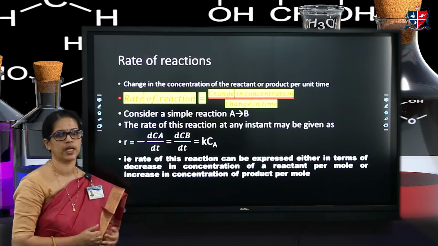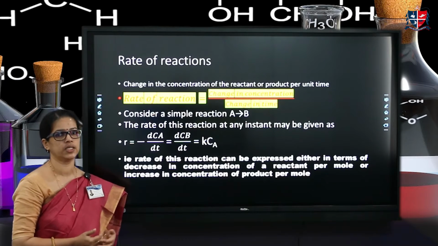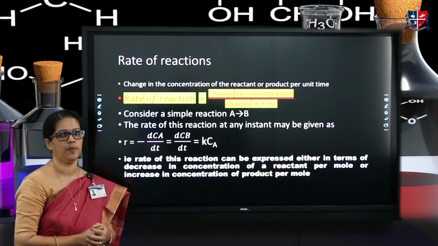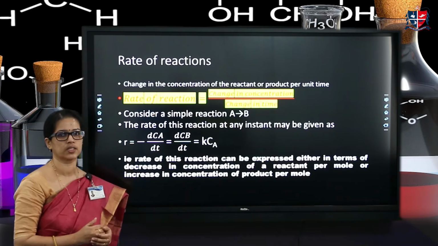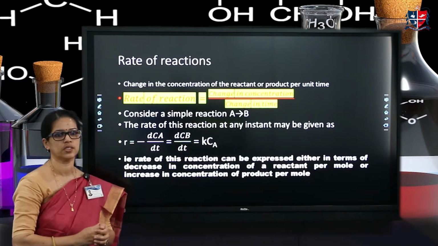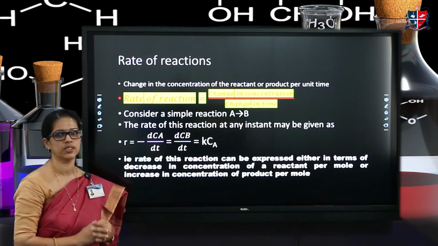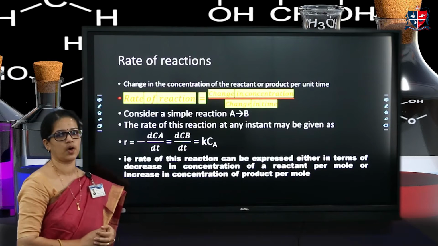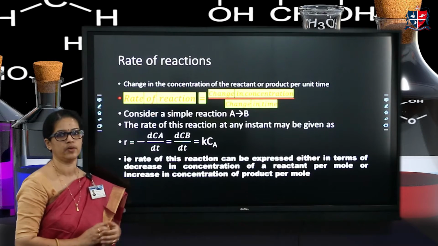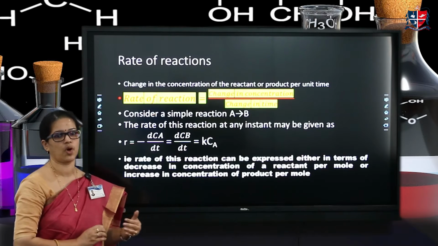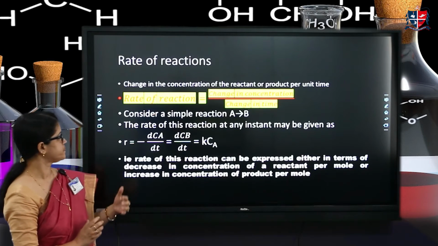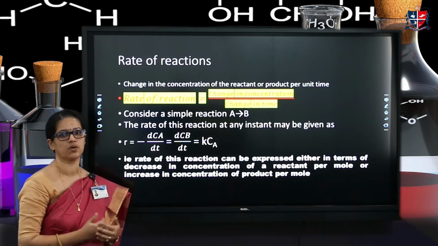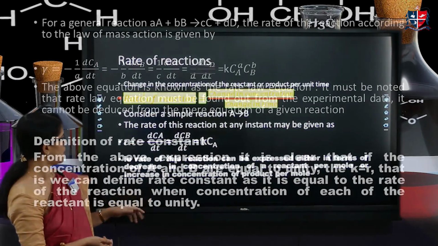So in this case, the rate can be expressed as minus dCA by dt, where CA means concentration of the reactant A. Since during the reaction the concentration of the reactant decreases, we put a negative sign there. And we can express it also in terms of the product, that is dCB by dt, where CB is the concentration of the product B, which increases.